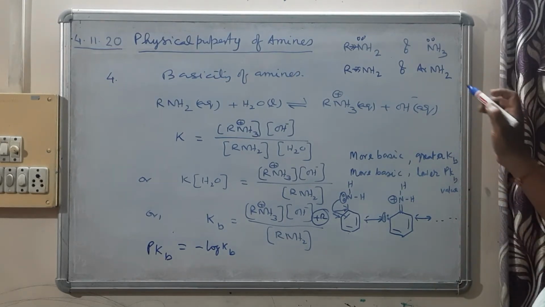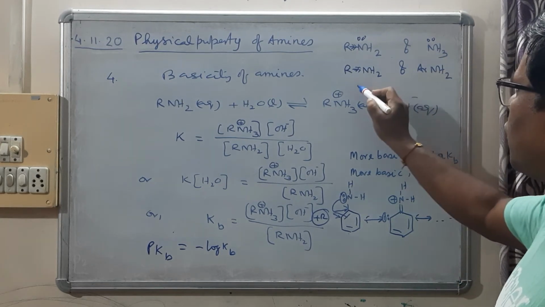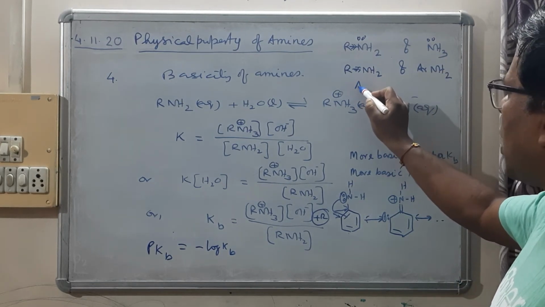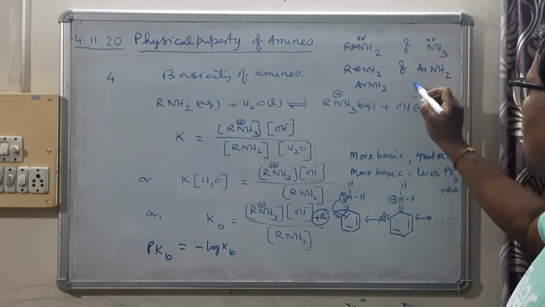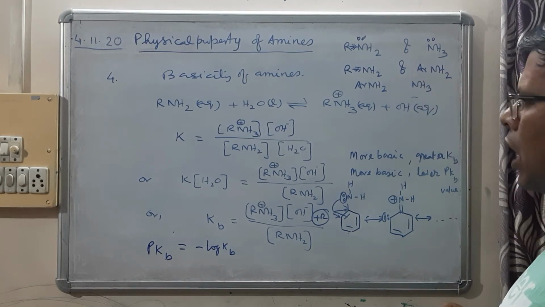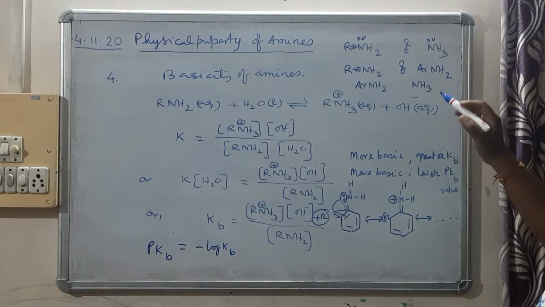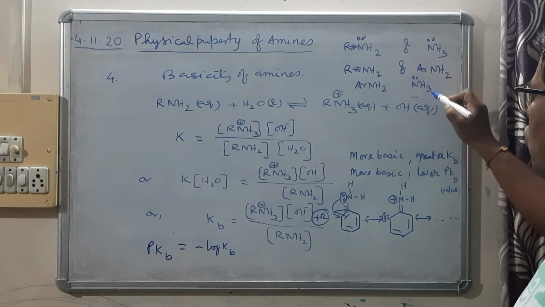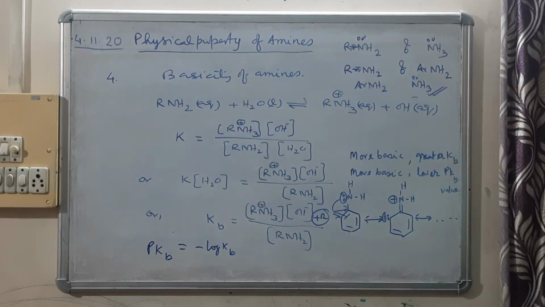Okay, now if you are asked to compare the basicity of aromatic primary amine and ammonia, here ammonia is more basic.